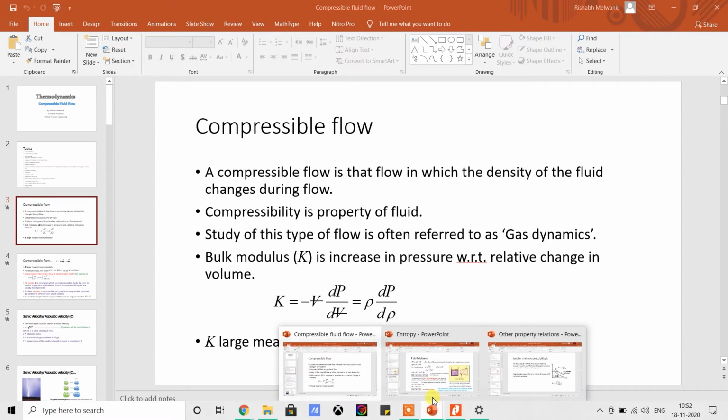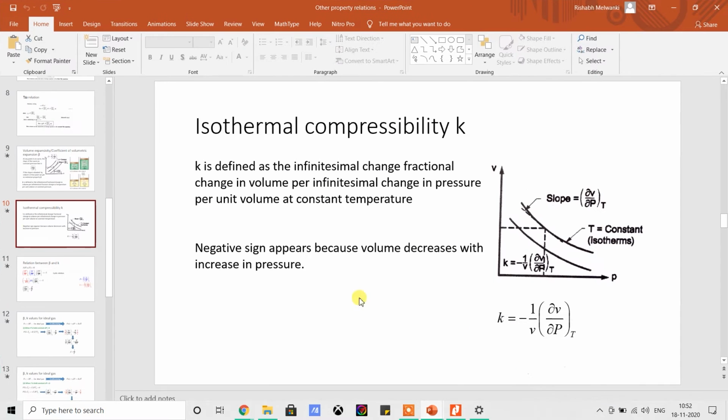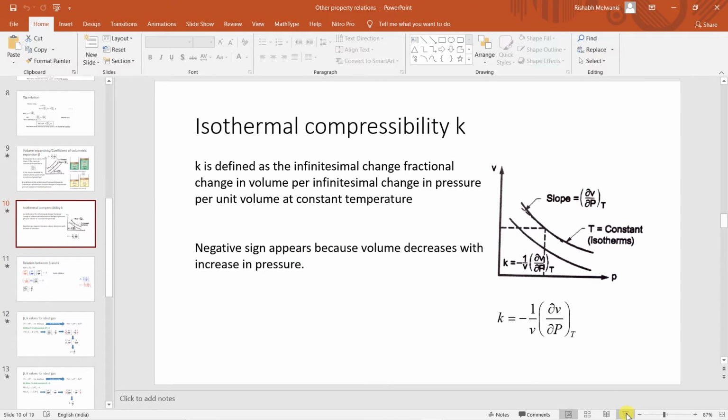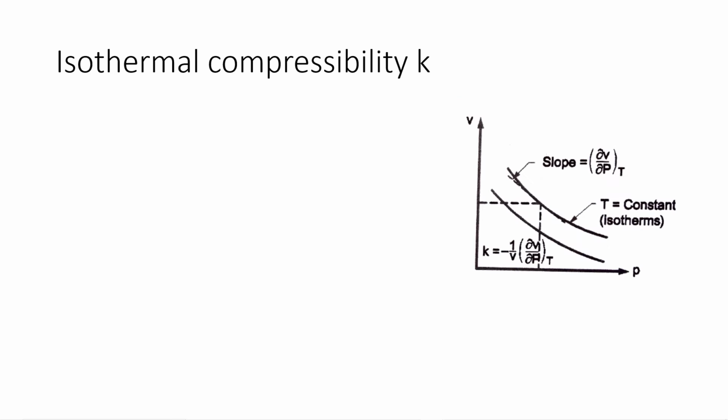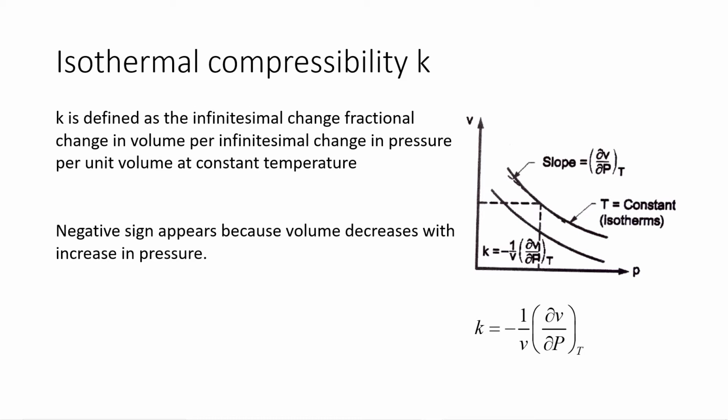Okay, so here in case of property relations also we have studied some terminology which was isothermal compressibility, and it was denoted by K. Now don't get confused by this notation. In the current chapter of compressible fluid flow, capital K means bulk modulus. Here we have written small k, which is compressibility. Now this small k compressibility is the reciprocal of bulk modulus.